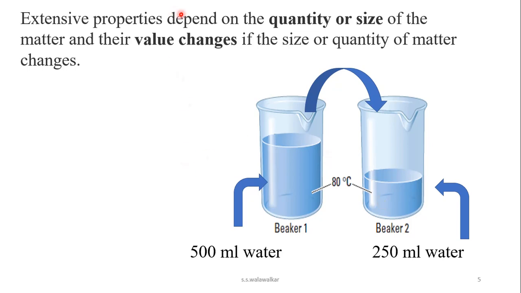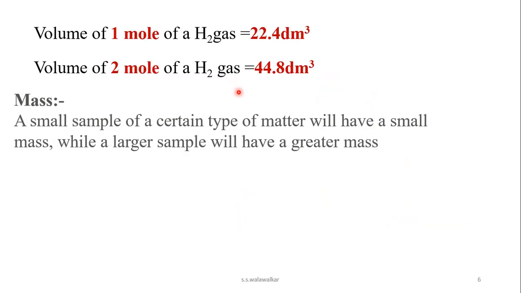So extensive properties depends upon quantity or size of the matter, and their value changes if the size and quantity of matter is changed. See here, the volume of 1 mole of gas at STP condition is equal to 22.4 dm cube.